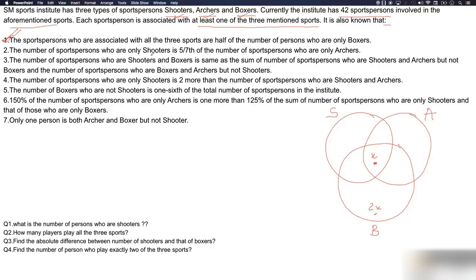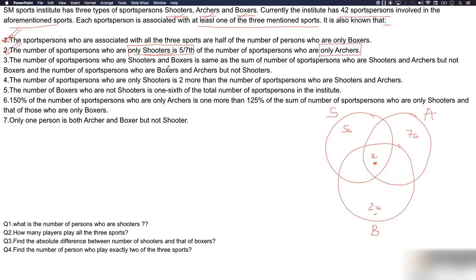The number of sports person who are only shooters is 5/7 the number of sports person who are only archers. So you have to carefully read whether it is given only shooters or only archers or just the archer. In both situations it's given only. So if we take archer as 7A, then the number of shooters would be 5A. I am intentionally not taking fractions because the number of sports person cannot be a fraction. So it's better to take this as 7A and this as 5A. We are done with the second point.